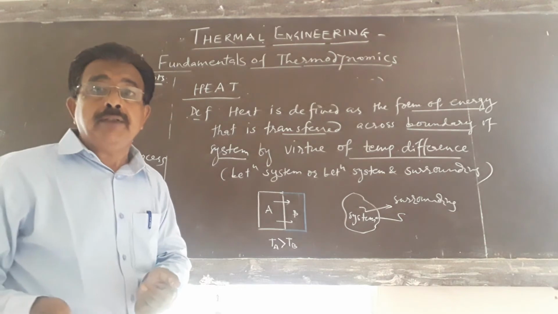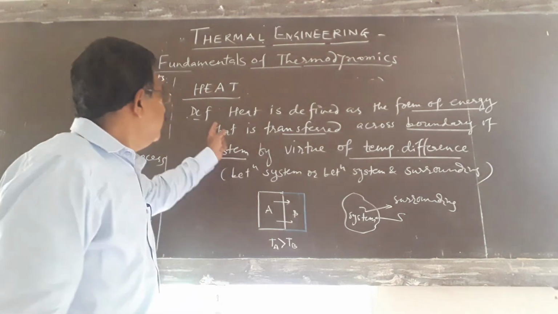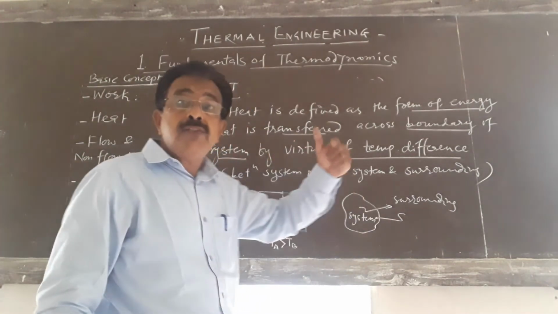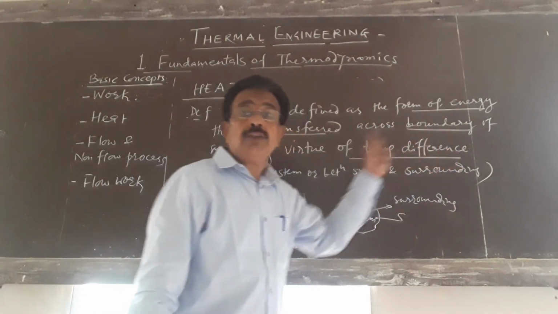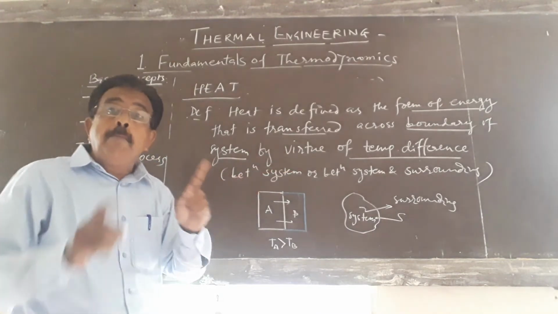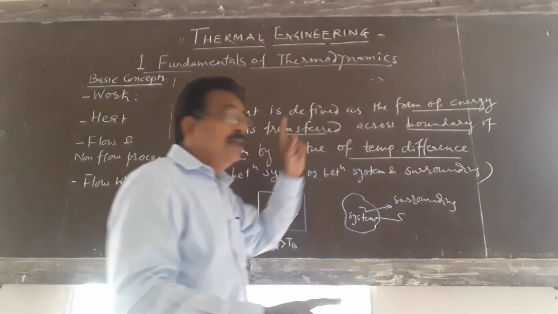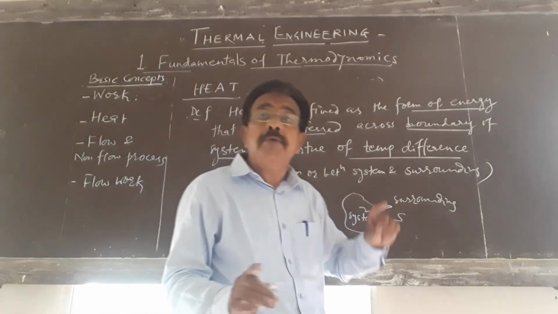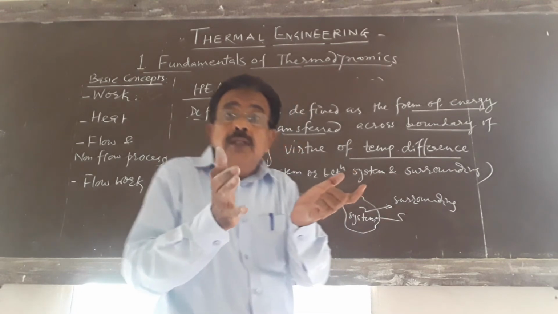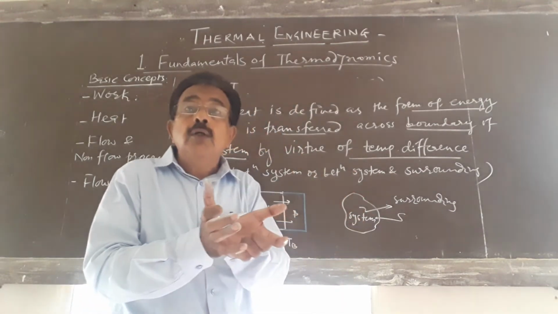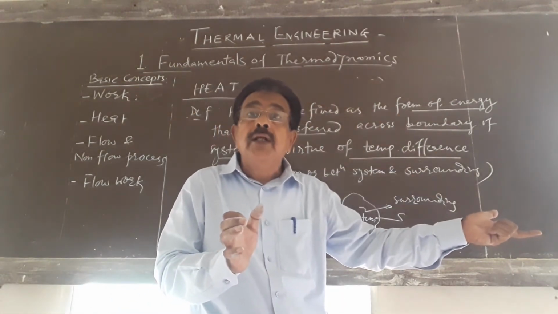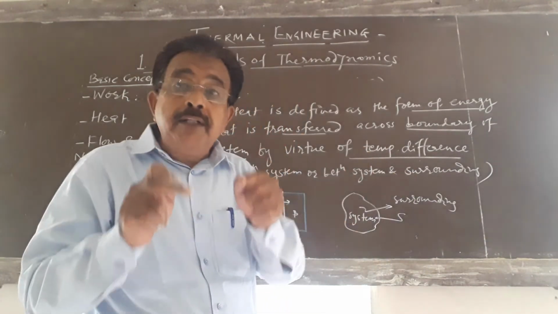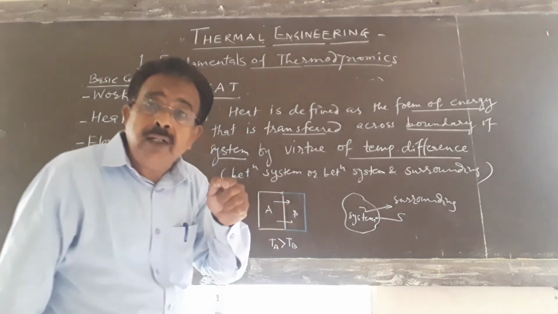Heat is also a form of energy. But how is it defined? Heat is defined as the form of energy that is transferred across the boundary of the system by virtue of temperature difference. That temperature difference may be between two systems, or between a system and its surrounding. That means heat is an energy which crosses the boundary of the system because of temperature difference. That energy is called heat energy.